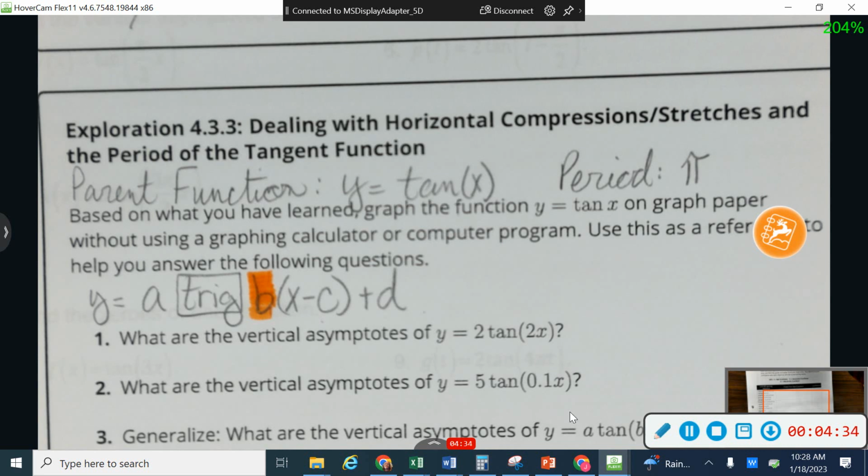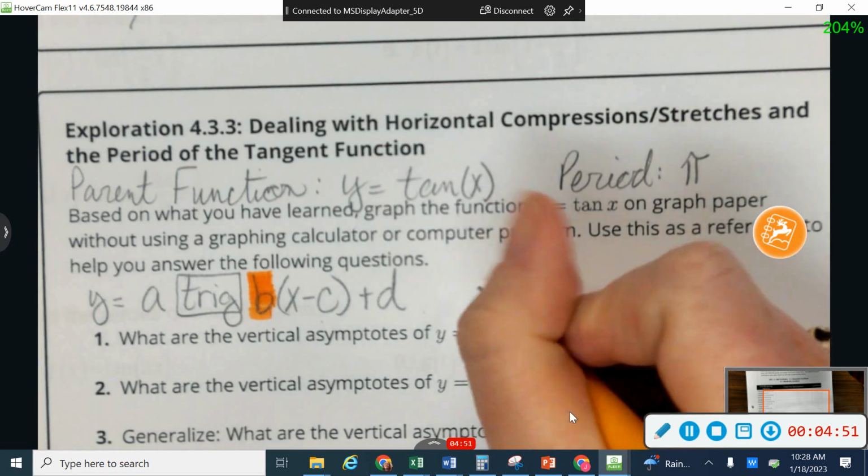And again, it's going to be opposite from what you would think. So if I have an integer right there, like this 2, it's going to be a compression. If I have a fraction for b, it's going to be a stretch. So it's a little bit opposite from what you would think.